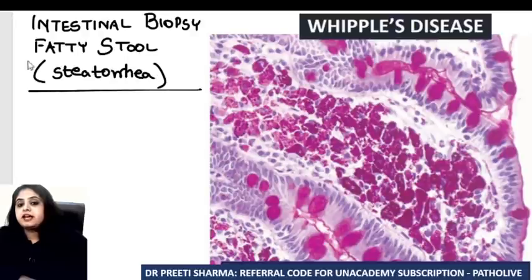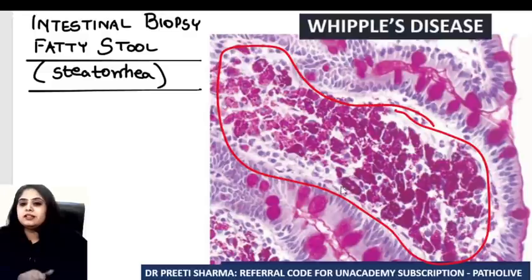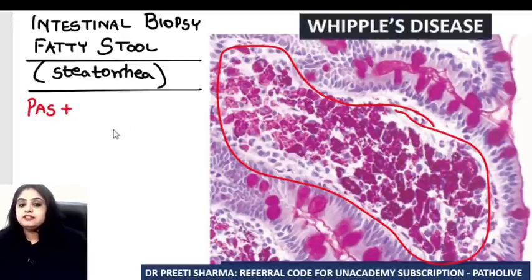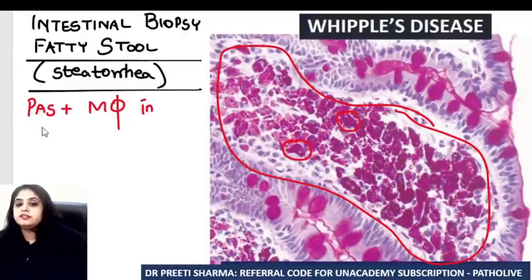Patient will be having fat that is coming out in the stools, and when they do an intestinal biopsy, they found that there is a cluster of these pink color cells. Why are they coming so pink? Because I've used a stain called PAS. P for PAS, P for pink. PAS always gives a pink color. So what cells are they? They are macrophages. And in which layer of the intestine are we talking about? We are seeing these cells in the lamina propria.